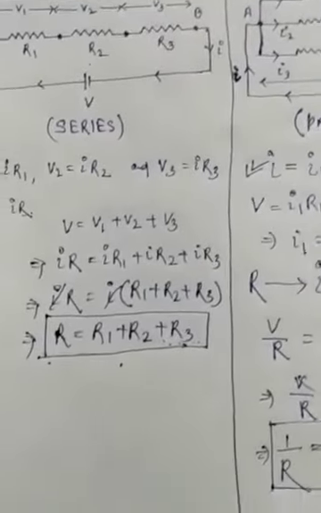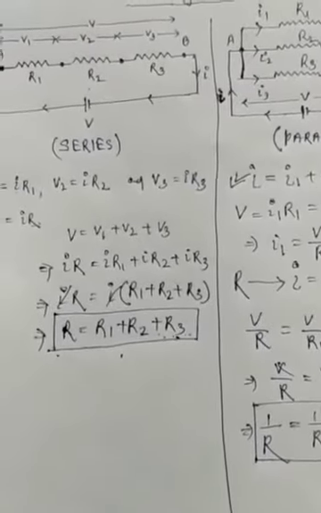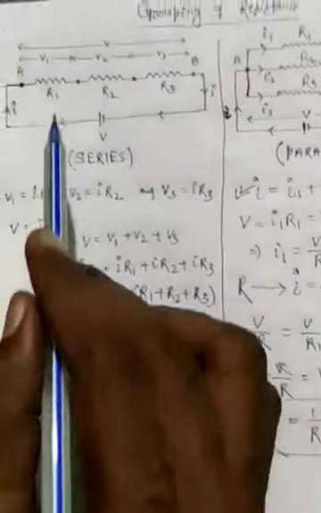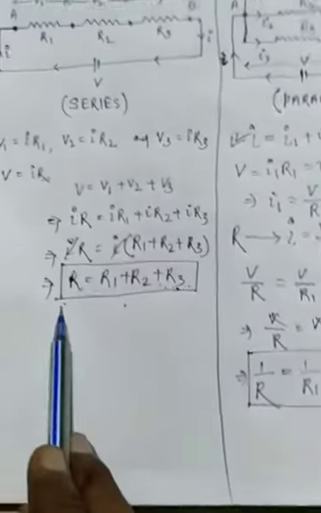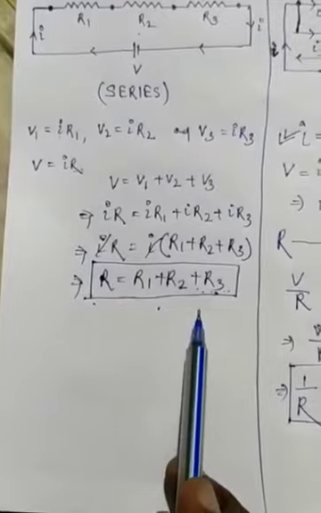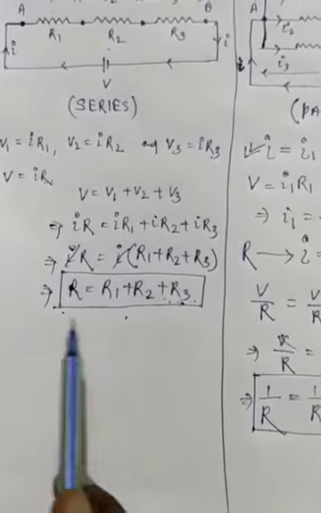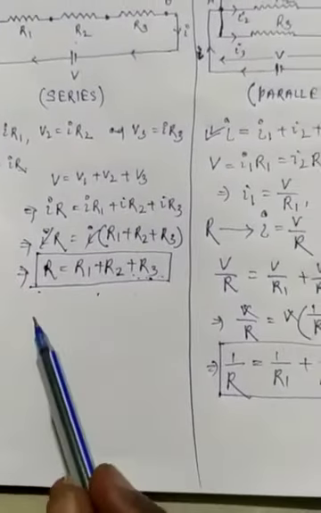The current in the circuit is independent of the relative position of the various resistors in the circuit. If we change the position, we still get net resistance R is equal to R1 plus R2 plus R3, and the total resistance in the series circuit is more than the largest resistance in the circuit.